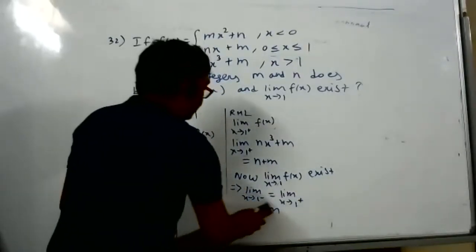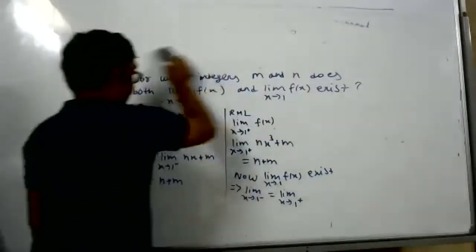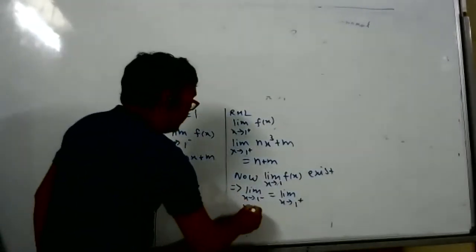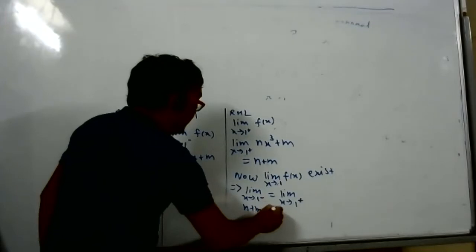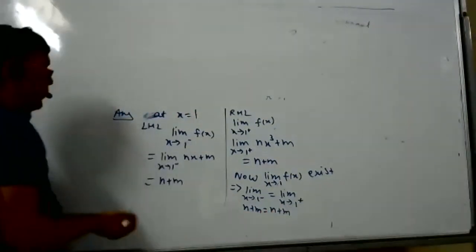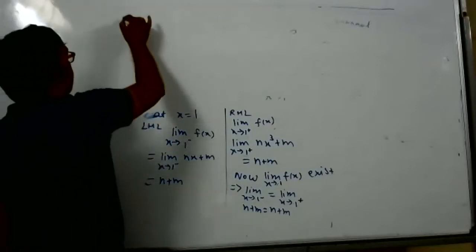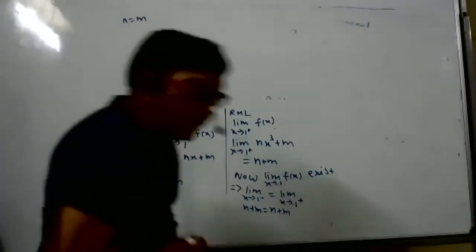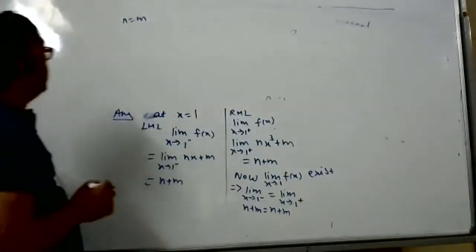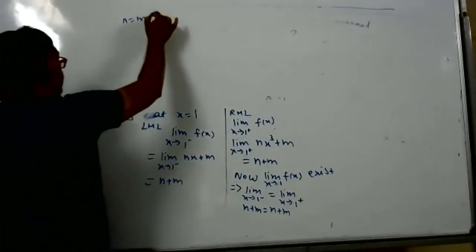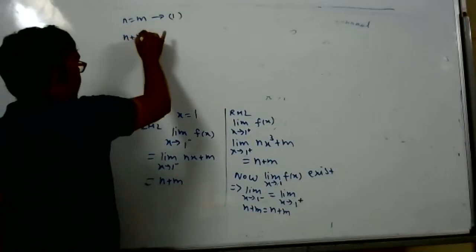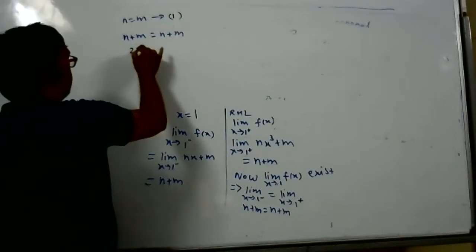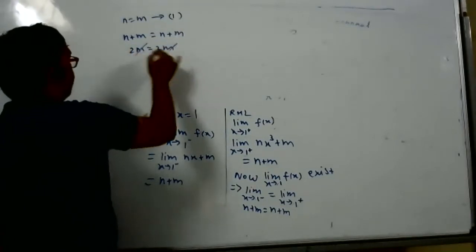So what do we get now? In the beginning we got, for the first case, n is equal to m, and here we got n plus m is equal to n plus m. So what is the meaning of this? Sir, it exists for all integers where m is equal to n. No, but the question is, what are the integers? For what integers m and n? So n plus m is equal to n plus m, this is all integers. So in the place of n put m. What we got? 2m is equal to 2m. Cancel, cancel. 1 is equal to 1.